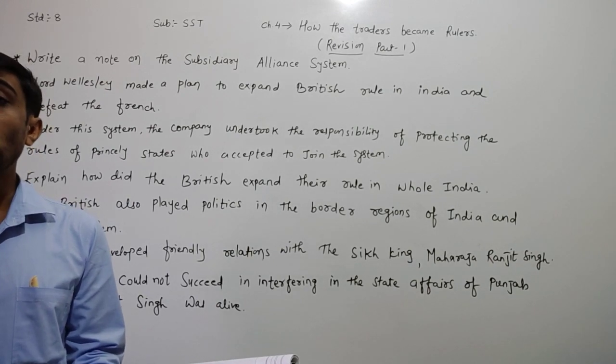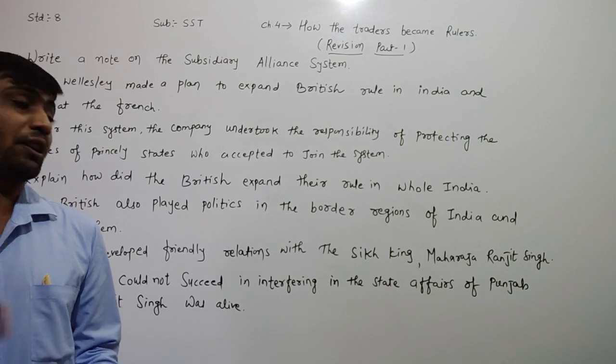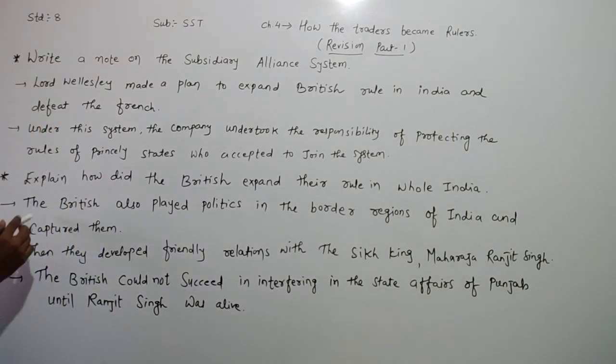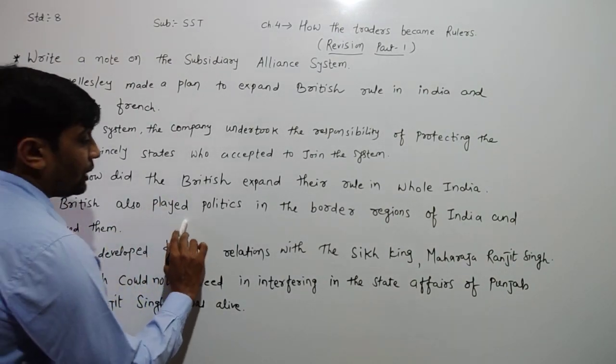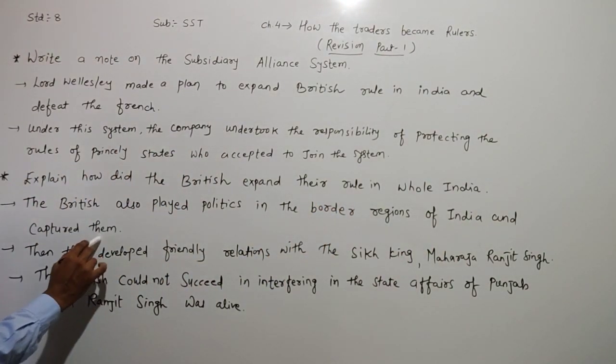The British also played politics in the northern border region of India and captured them.